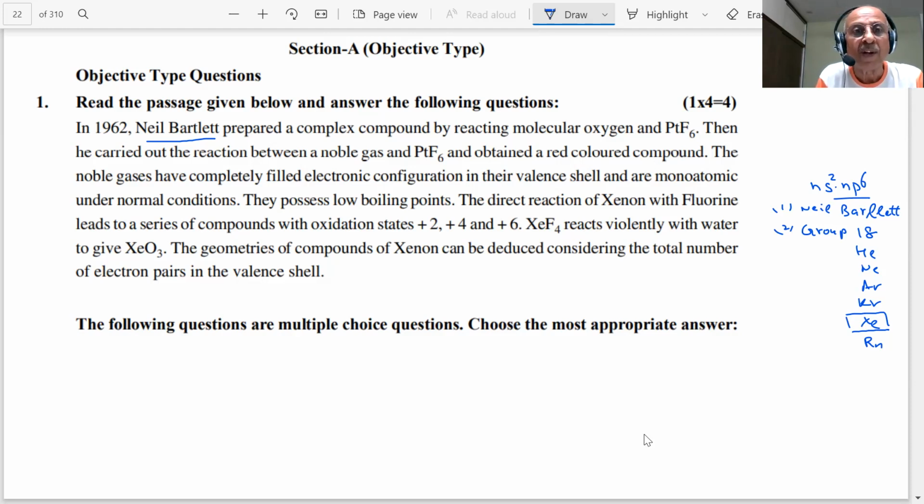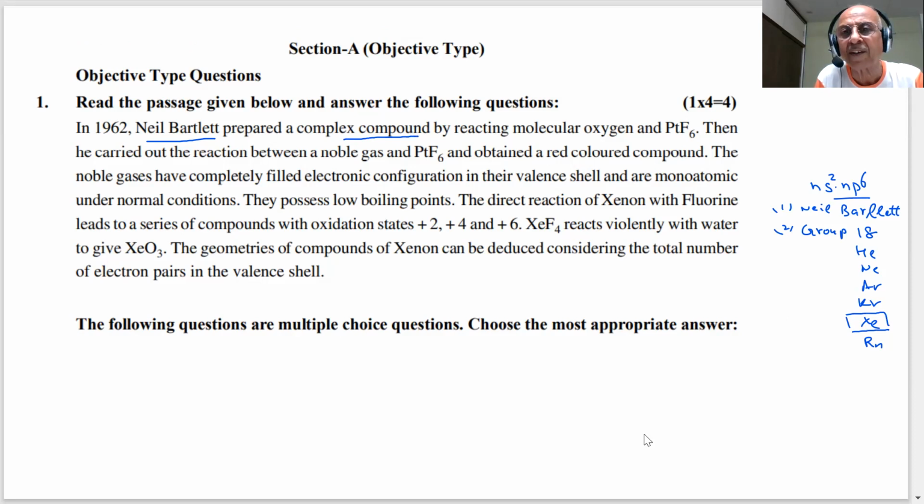So Neil Bartlett prepared a complex compound by reacting molecular oxygen, O2, student, with PtF6, platinum hexafluoride. Then he carried out the reaction between noble gas and PtF6. Which noble gas was this? Xenon. And he obtained a red colored compound.